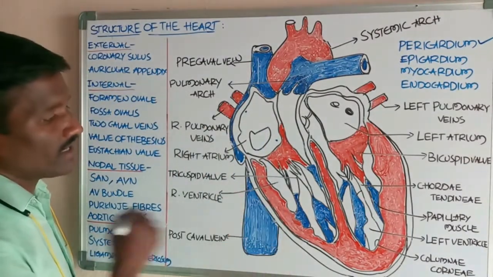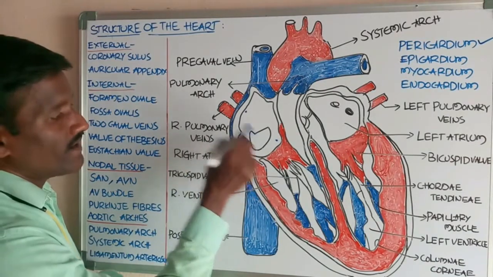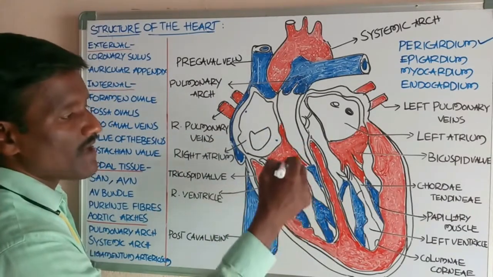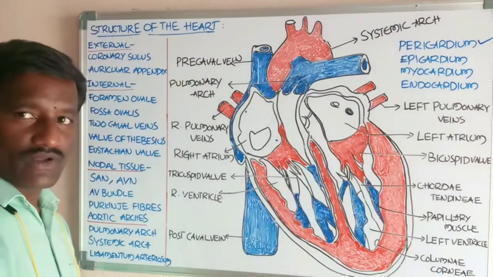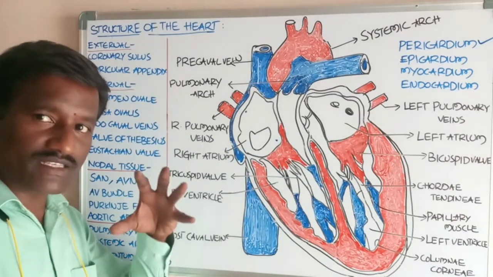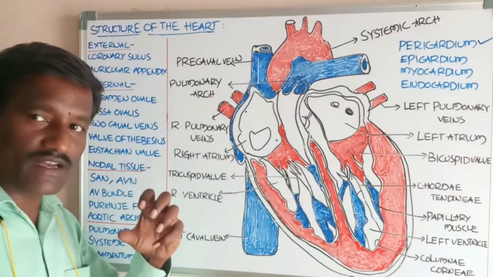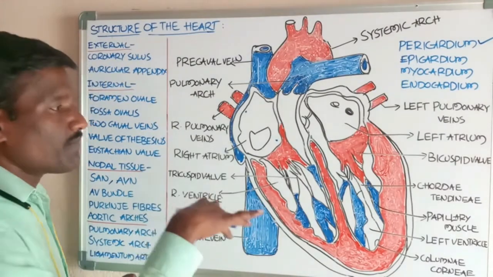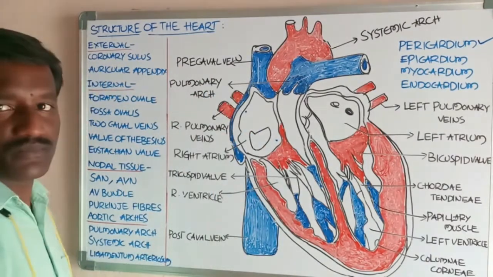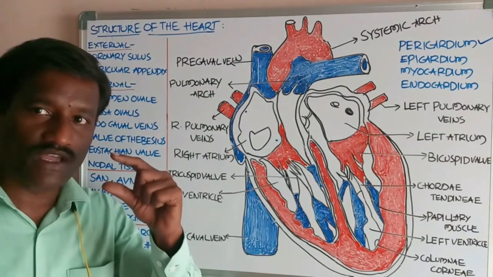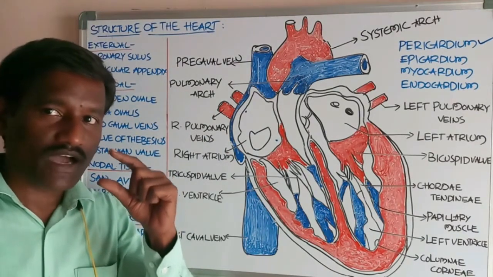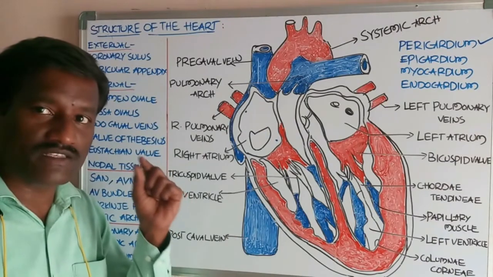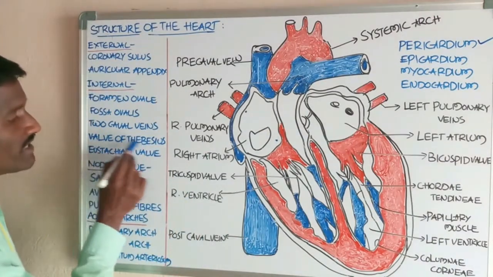The right atrium also receives blood from the heart region by the coronary sinus, which receives blood from the heart muscles and pumps it into the right atrium. At the opening of the coronary sinus there is a valve called the valve of Thebesius.